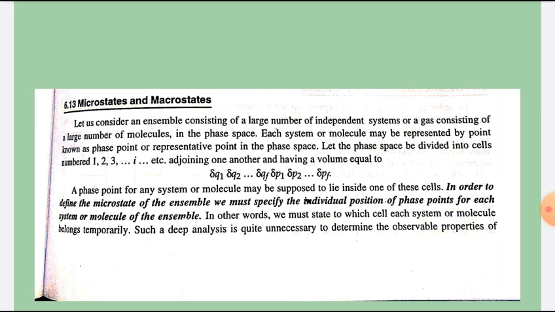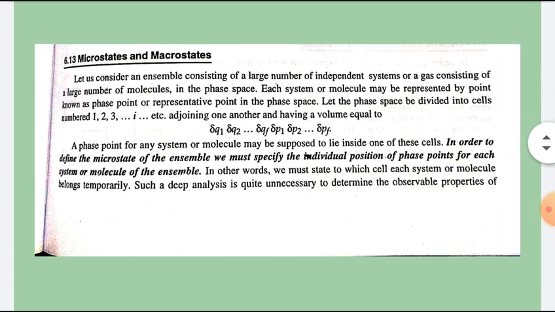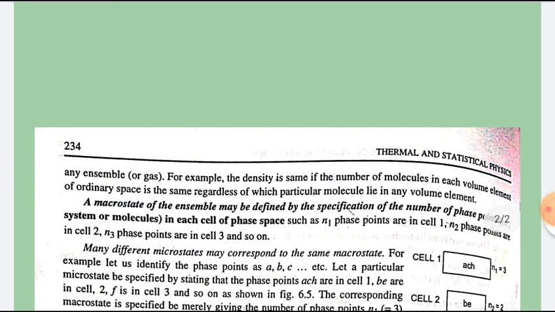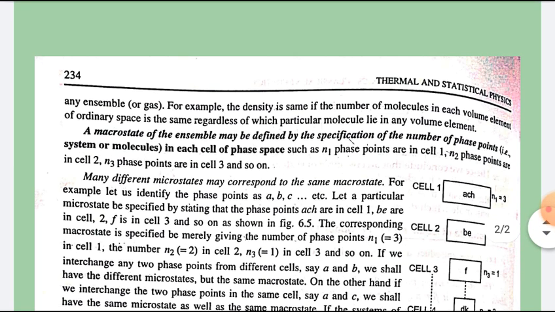Such a detailed analysis is quite unnecessary to determine the observable properties of any ensemble. For example, the density is the same. The number of molecules in each volume element of ordinary space is the same regardless of which particular molecules lie in any volume element.